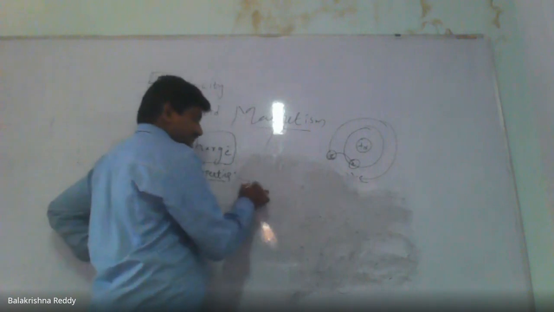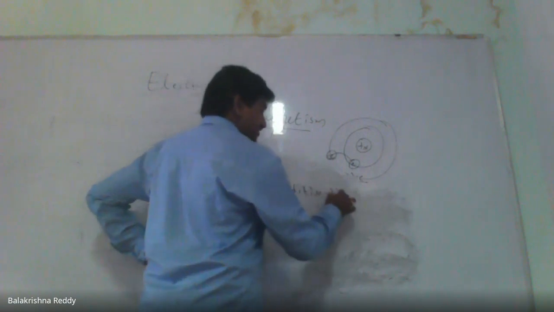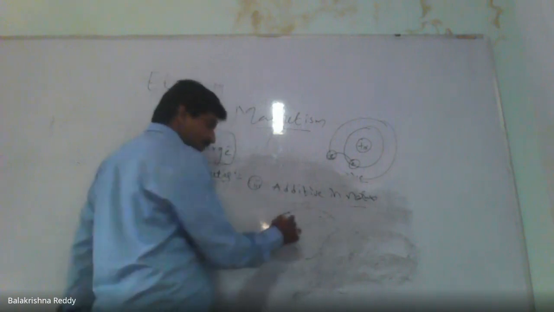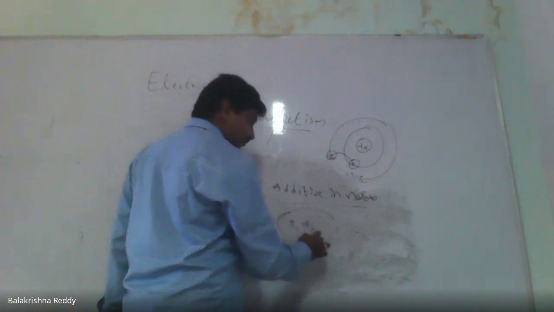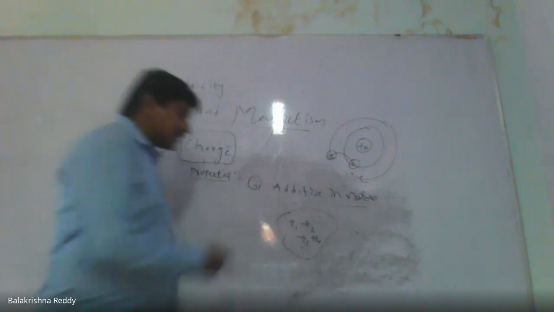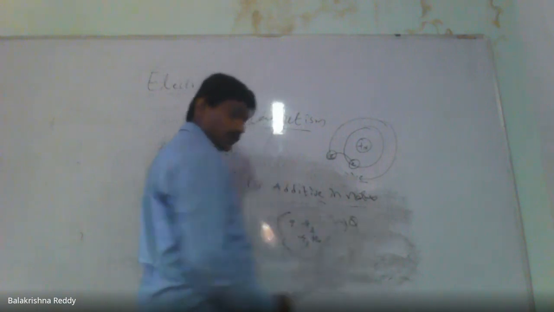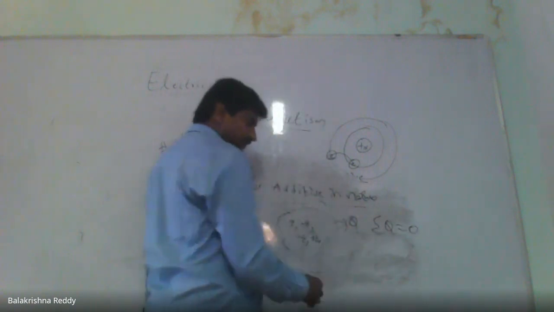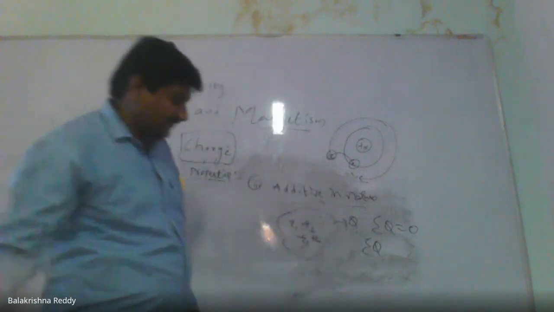The third property, additive in nature, means if you have a number of charges in a particular space, say Q1, Q2, minus Q3, plus Q4, like this, a number of charges located in a place, the algebraic sum of all these charges gives the total charge Q. I can write it like this.